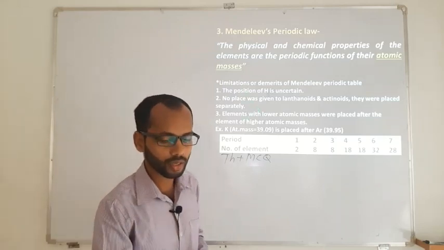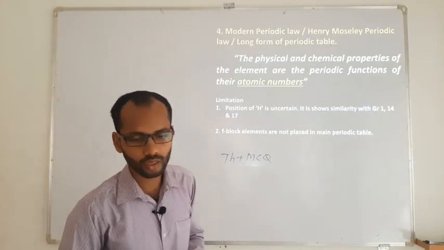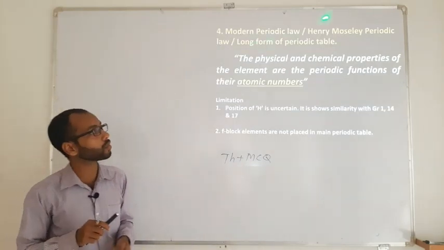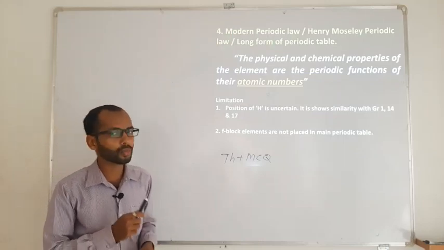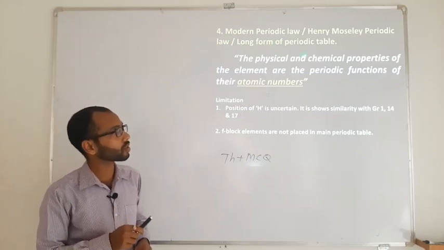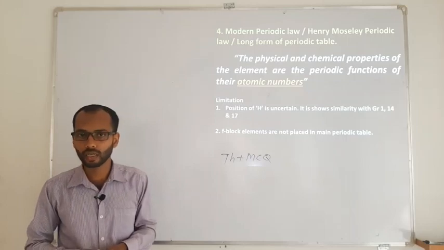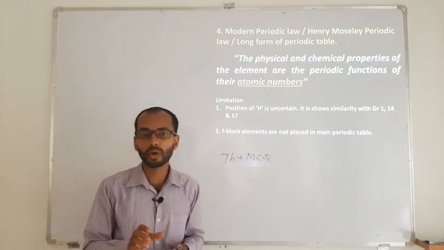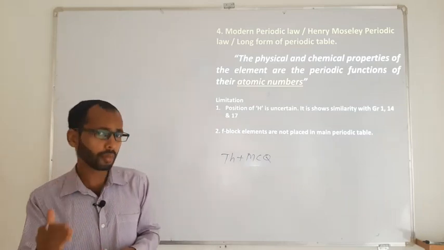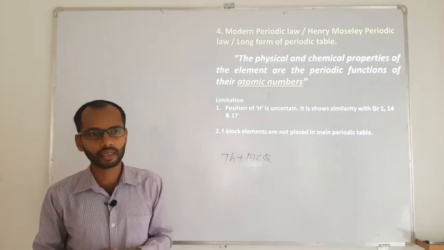Therefore the last scientist we have in the classification is Henry Moseley. Henry Moseley's periodic table can be called the modern periodic table, or it may also be termed the long form of the periodic table. There is not much difference between the basic principle used by Mendeleev and Moseley.